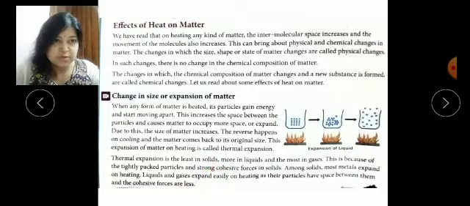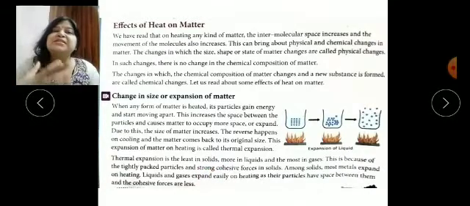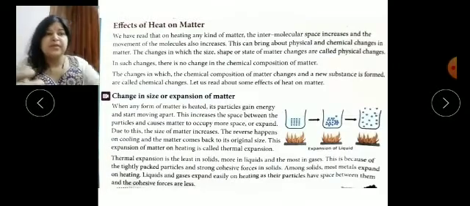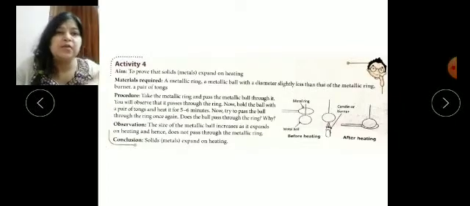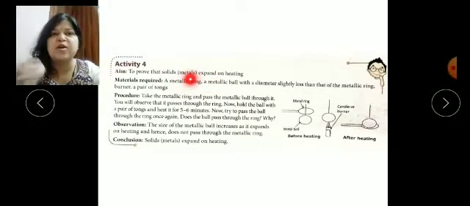So it is written also. You know, all these things are related to the intermolecular forces and the arrangement of the molecules. Now a few activities are given in your book. You can see here activity number 4, to prove that solid metal, any metal like copper wire, that is also an example of a metal,